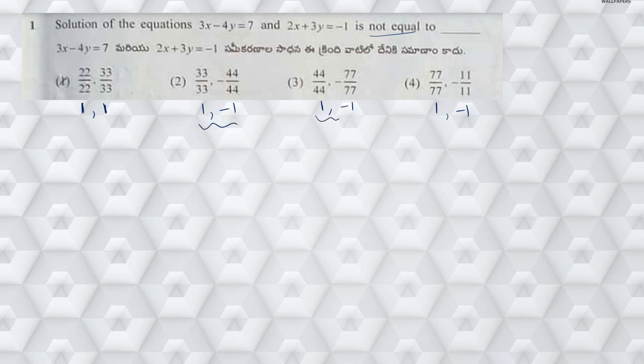So clearly these three options are the same, right? Among these three options we can substitute any one of the options. Then this becomes 3 into 1 minus 4 into minus 1, which gives me 3 plus 4, which is equal to 7. So it is satisfying the equation. That means option 2, option 3, option 4 will satisfy, right? So they are solutions, but option 1 is not a solution. So clearly option 1 is not the solution of the given equation.